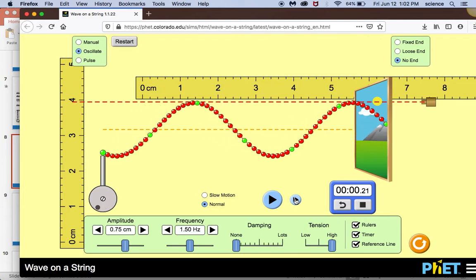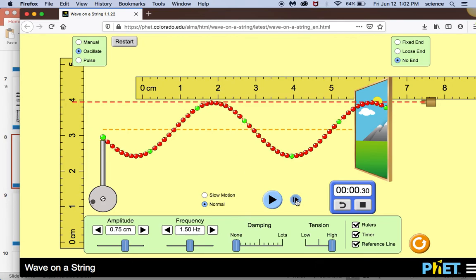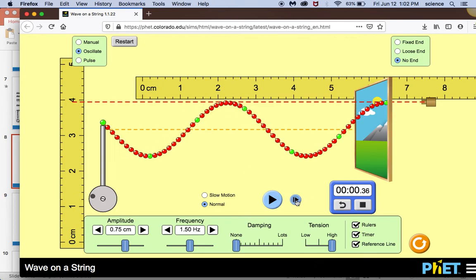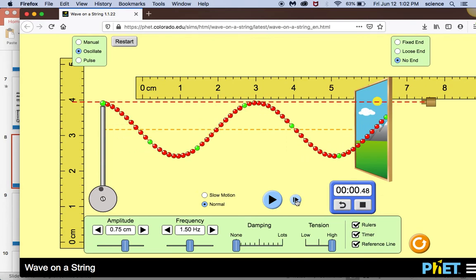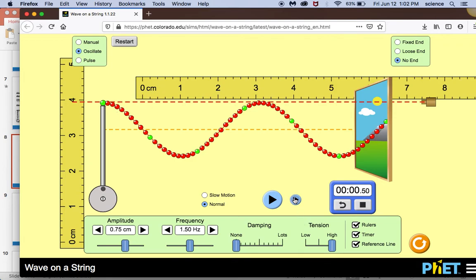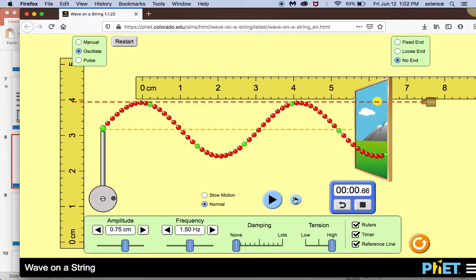I'm heading back up. Notice, here's my wave right here, right? It was over here when I started, and now it's over here. I've got to keep going. I haven't gone through one cycle yet because I have to go all the way up. Here I am, all the way up. Here's my wave where it was over here. Come all the way back down again. There we go. And my wave is now located, it started here and it ended up over here.